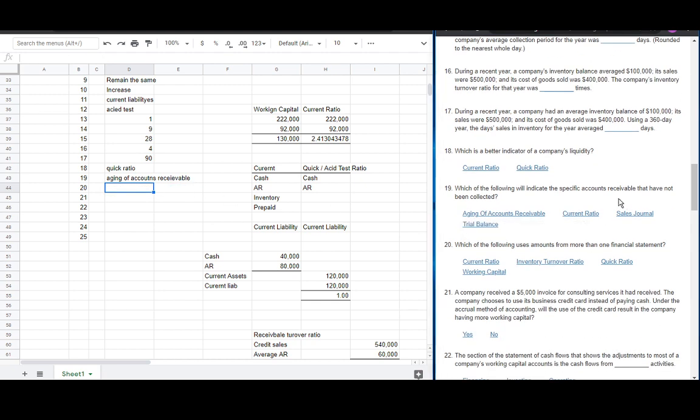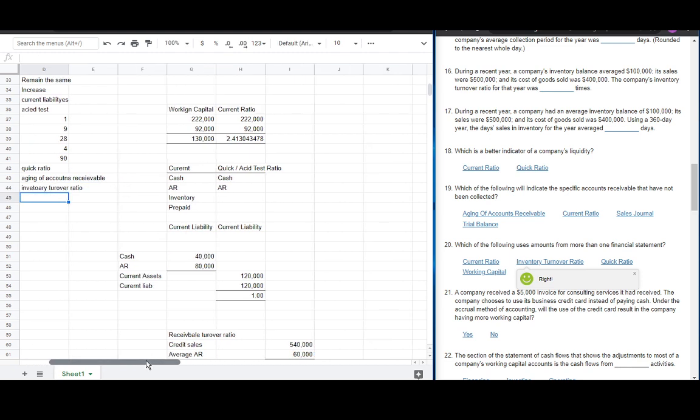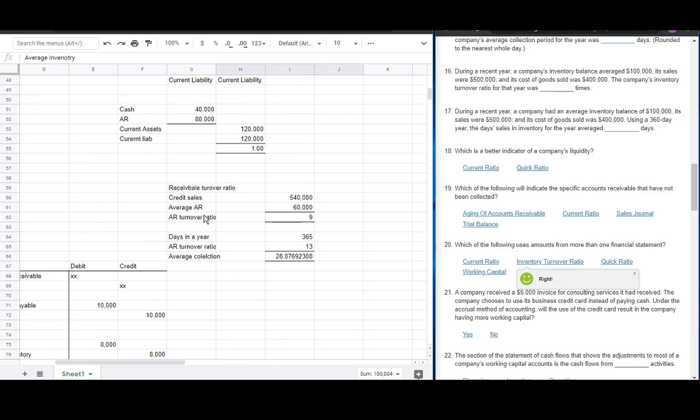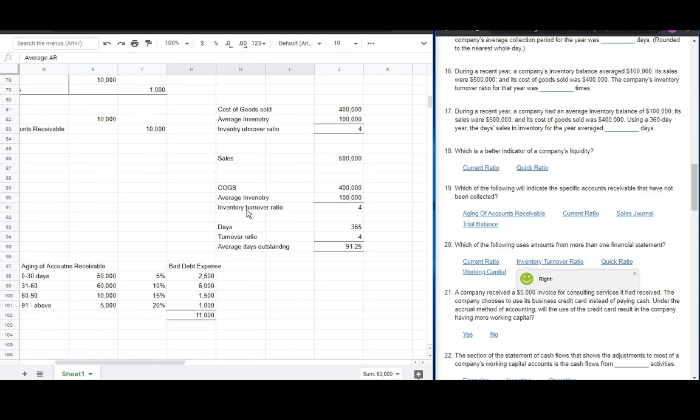Number 20, which of the following uses the amounts for more than one financial statement? Here it is the inventory turnover ratio. Why? Because we compute for the average inventory. In our earlier example, to find the inventory turnover ratio, we first found the cost of goods sold, then divided by the average inventory, not the beginning or the ending. It is an average. Similar here, average accounts receivable, average inventory.